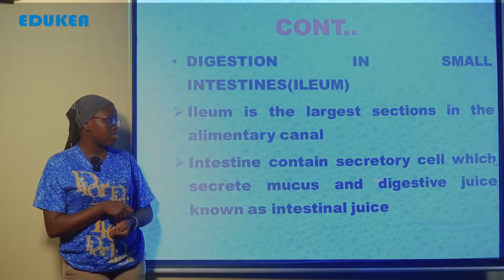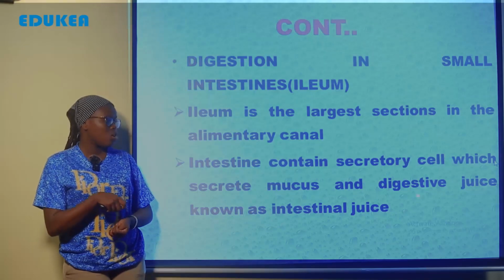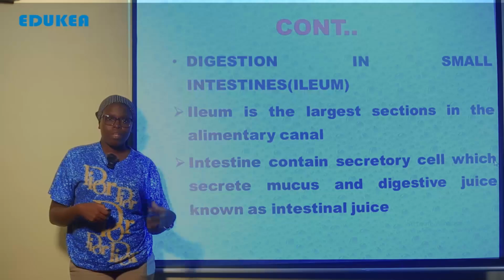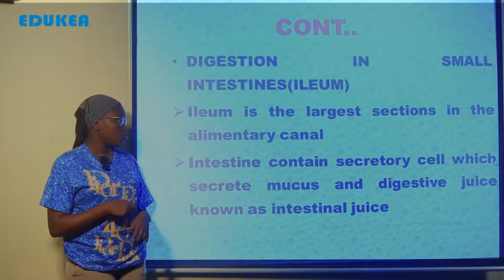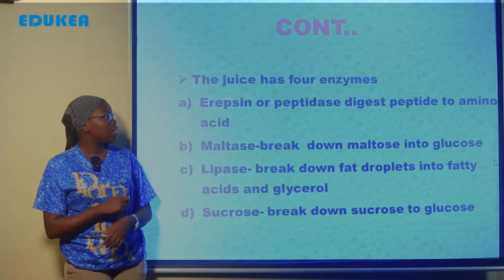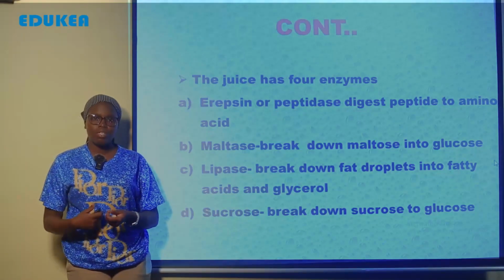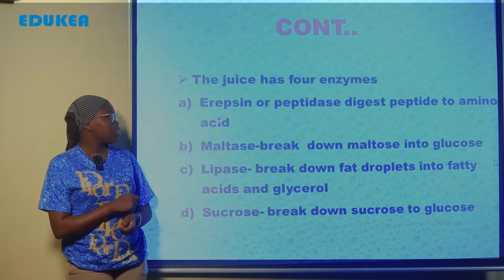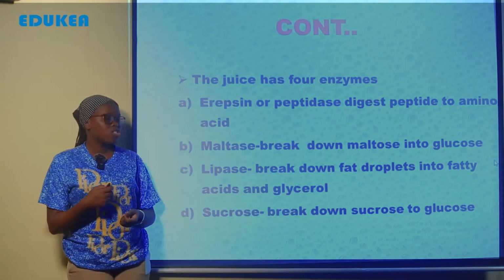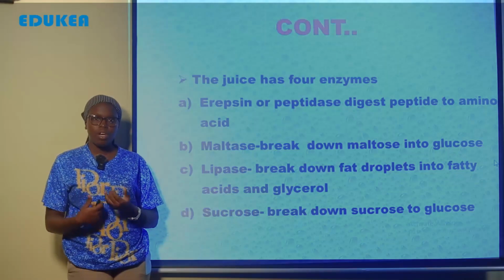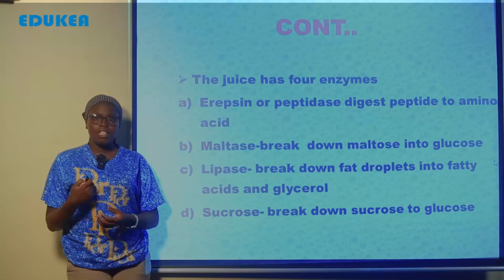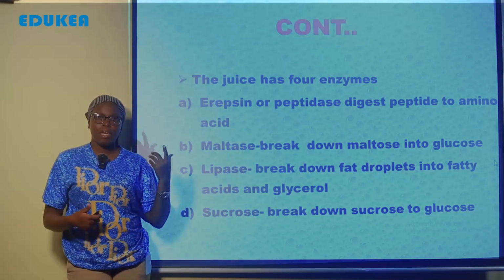So within the intestinal juice also there are several enzymes which are used in the digestion process within the ileum. The first one is erepsin and peptidase, which digests the peptide into amino acid so as to be easily absorbed or diffused into the body. The other one is maltase. Maltase, this break down the maltose. Hapa tayari tumeona starch tume-broken kwenda katika maltose by the action of the salivary amylase ambayo ime break down starch kwenda katika maltose.